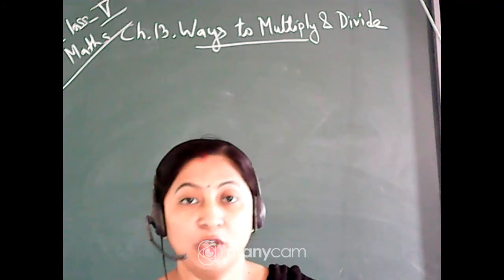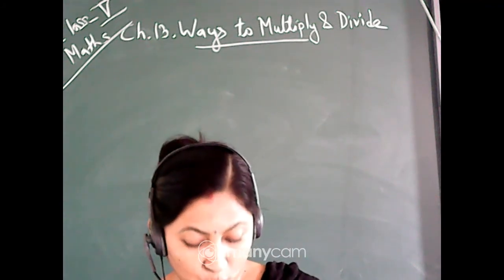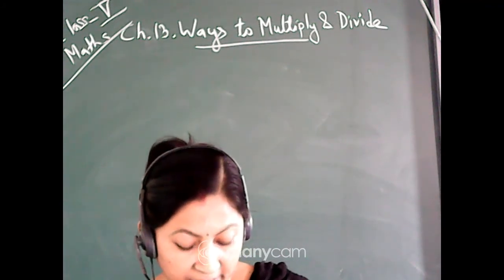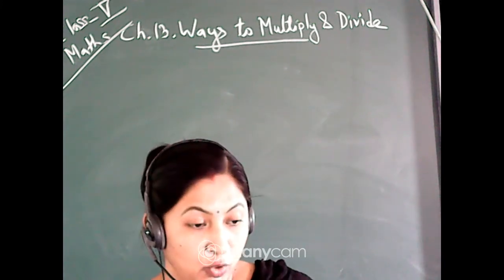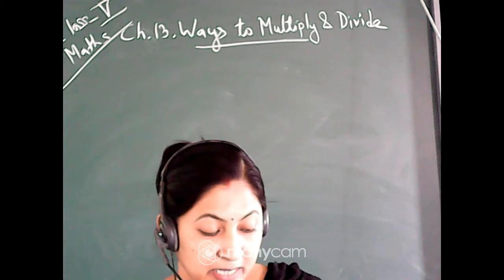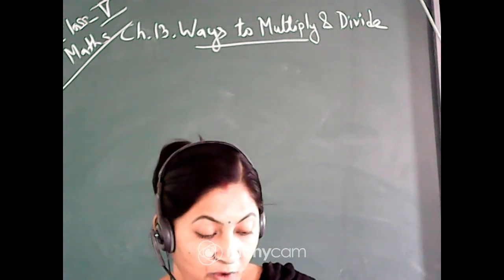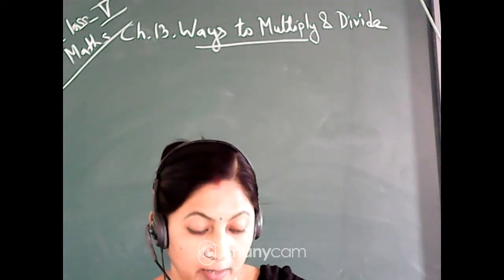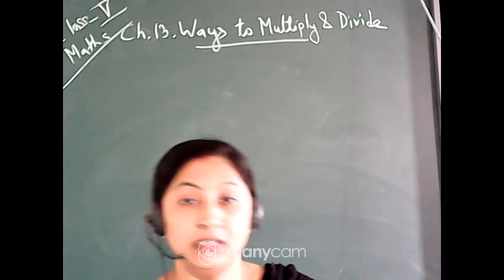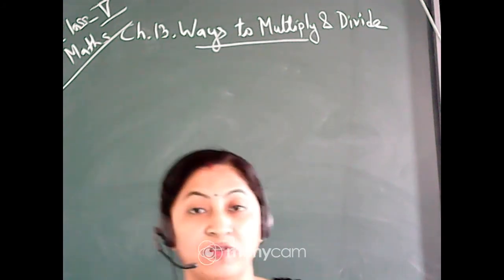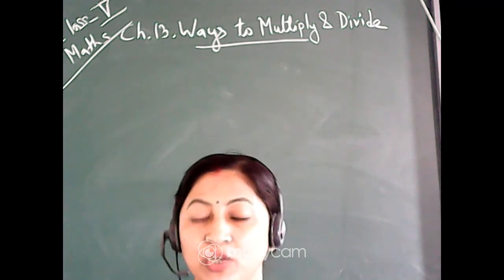In today's online class, we have completed up to page number 183, practice time, and the chapter is 13, ways to multiply and divide. In this chapter, for practice time, there were three questions, and in all three questions you have to divide. The first question we have discussed, and the second and third I have told you as homework. It is simple division. I think you can do it.